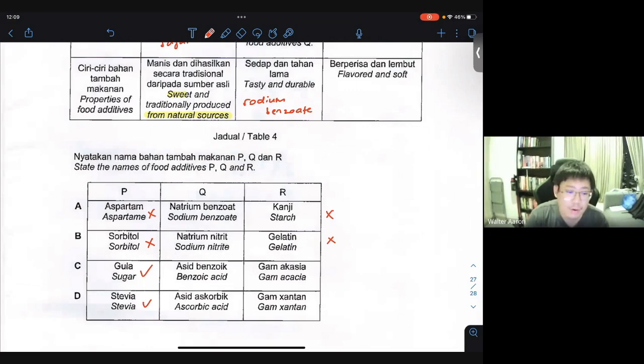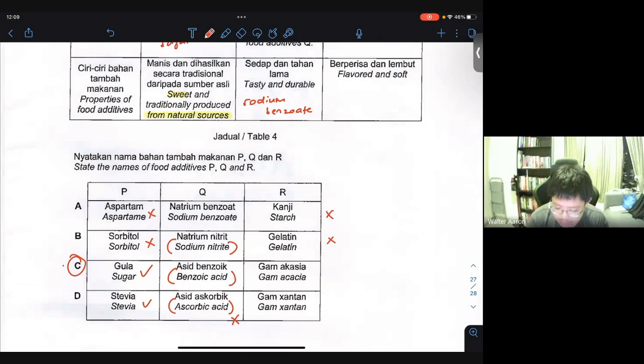All right, but what about the other type? It must either be sodium nitrite or benzoic acid. Now, sodium nitrite is normally used in meat, not in sauce. For sauce, we use benzoic acid or sodium benzoate. So therefore, I would say that's wrong also. Ascorbic acid cannot be the answer as well, because ascorbic acid's function is to prevent oxidation, so nothing to do with tastiness and also durability. So of course, most likely the answer is C already.